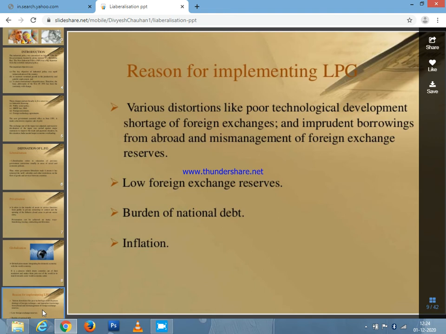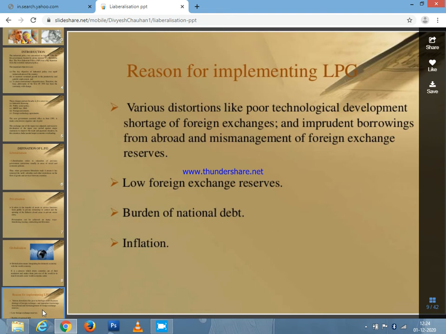Before LPG, before liberalization, privatization and globalization, all countries faced problems developing technology, because the technology used by neighboring countries was not possible to get. After LPG, technology also developed in parallel, and foreign exchange also happened.